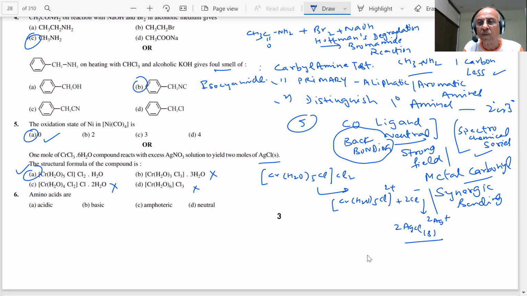Sometimes reactions are to be shown. Here we are not to show the reaction, only the answer is required. But in many cases, students, they may ask you to show the reactions. If they ask, we should know how the ionization takes place, and then we can give the answer.